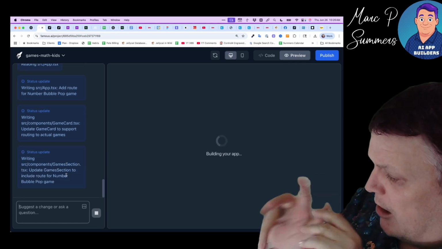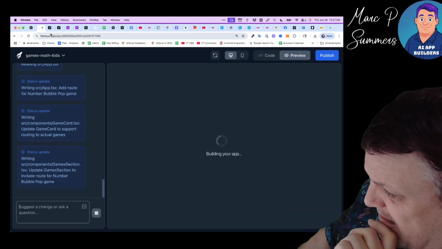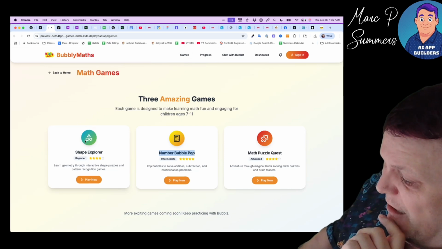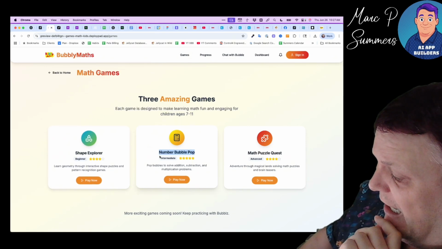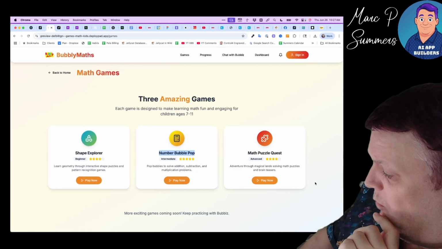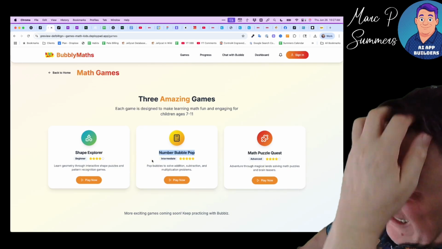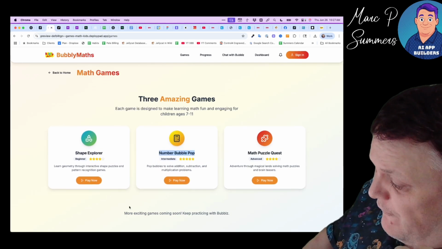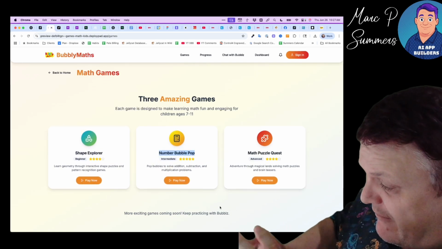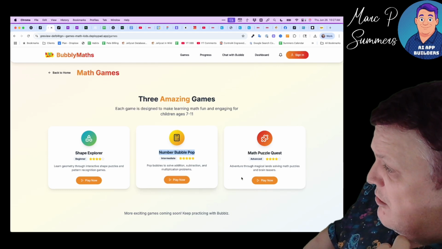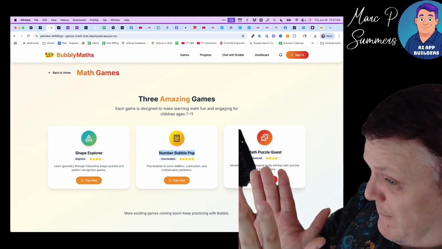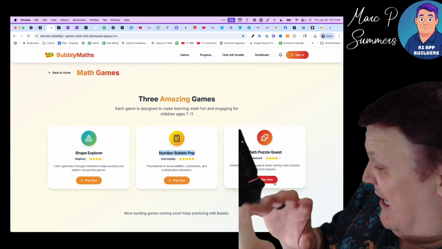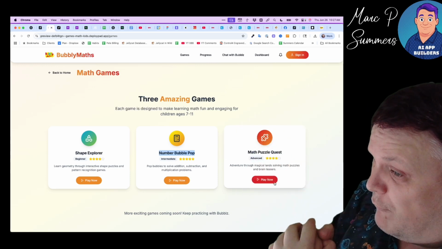So the game card, these little things here are called cards, and it's designed in such a way that once you add more, they'll just flow into new lines. It's very fluid. I don't want to do it for the screen share, but if I squash my browser to a mobile size, it would be completely mobile responsive right out of the box.